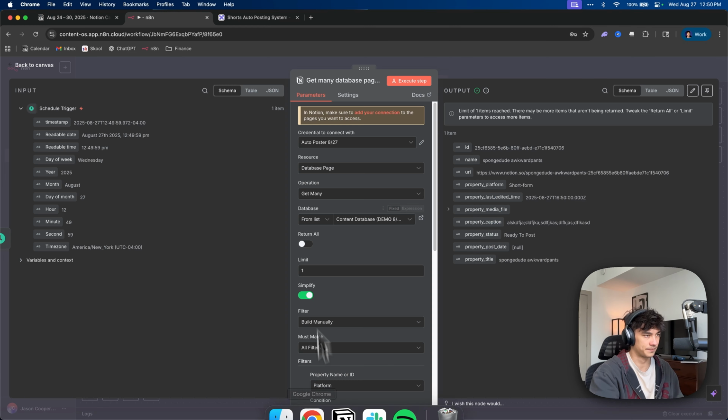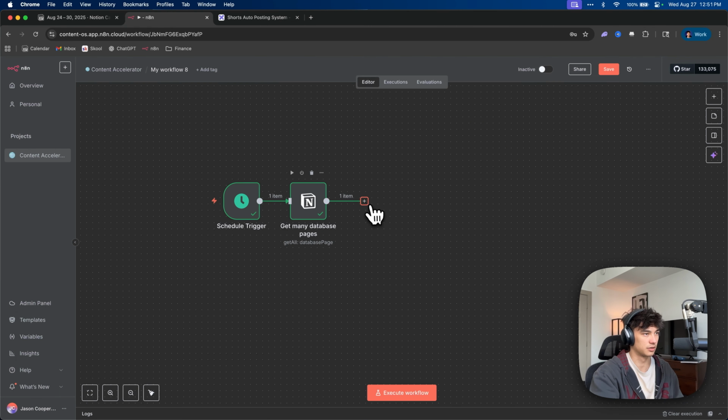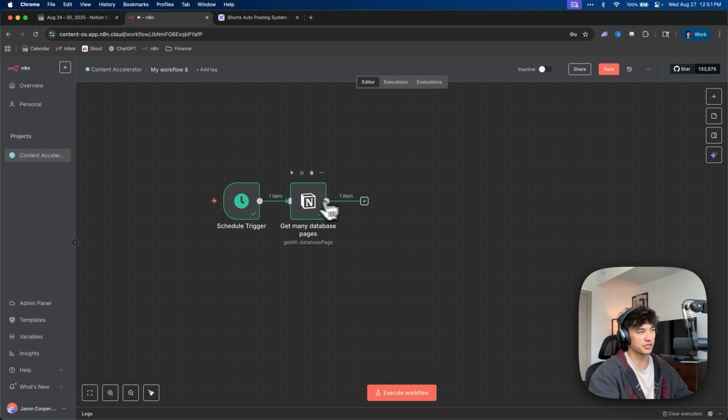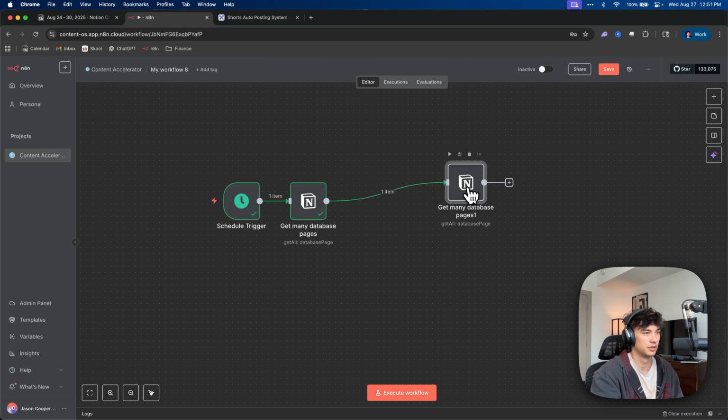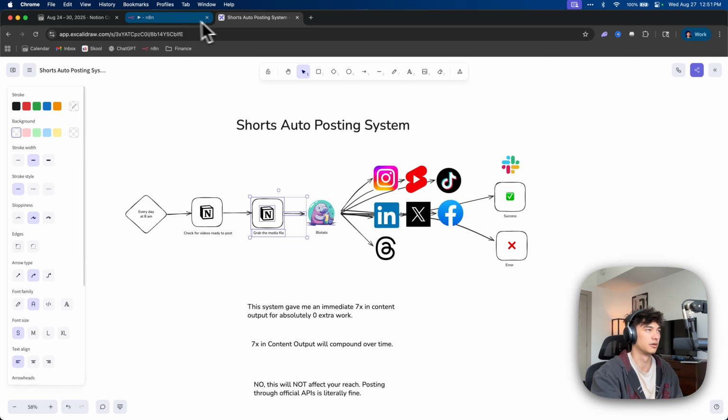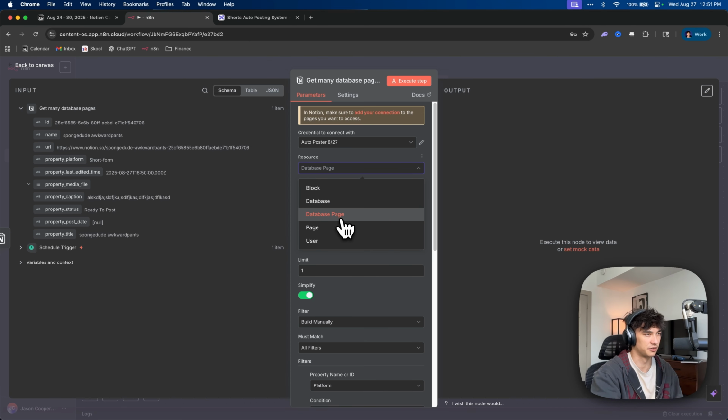Okay, now let's do another Notion step. I'm actually just gonna duplicate this node. And then we are going to change, okay, the credential is correct. What do we want to get here? We're grabbing the media file.